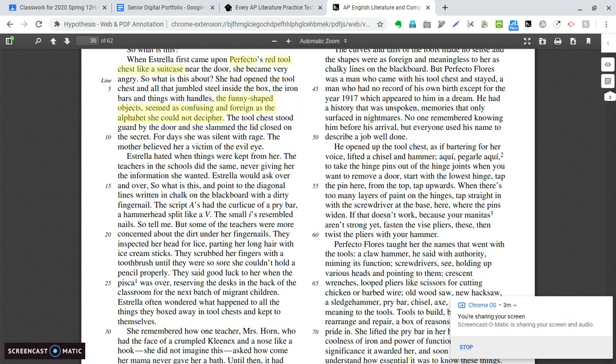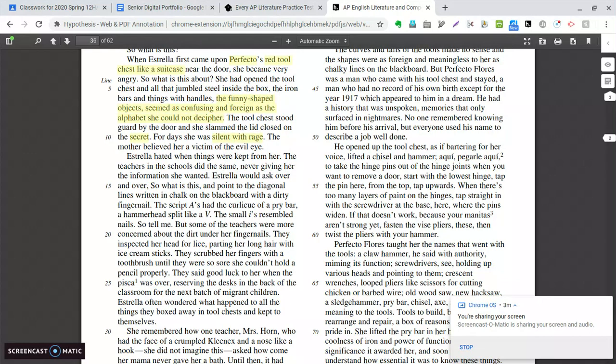The tool chest stood guard by the door, and she slammed the lid closed on the secret. Okay, so it's something that she hasn't yet discovered. It's a secret to her. It's unknown to her. For days, she was silent with rage. Think about how you can become angry when there's something that you can't grasp or understand. This is how I feel when I approach a calculus problem, for example. I feel overcome with rage because I just can't get it.